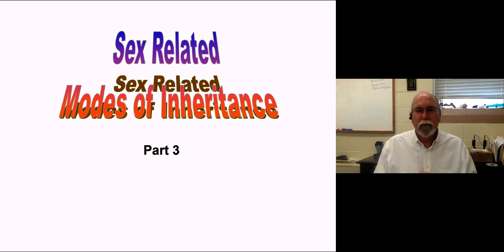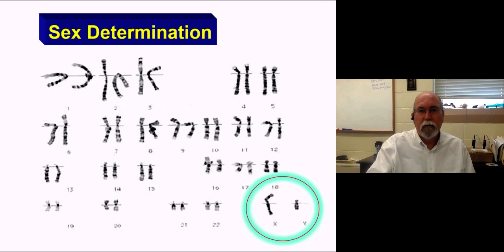So what I thought now was we would come back and introduce the third mode of inheritance that's related to these sex issues. This is the one that's directly related to genes being on a particular sex chromosome. So we're now moving away from the autosomes to loci that are specifically carried on one of these sex chromosomes. This is the whole gonosomal one, as we call it in mammals. The Y is generally fairly small as far as the amount of genetic information, so we're going to basically concentrate on the X chromosome.